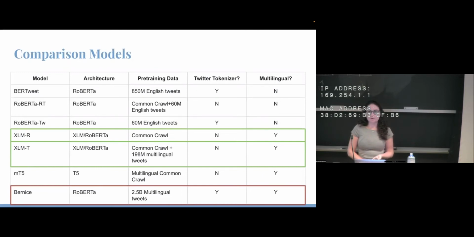These are very important comparisons because we get to evaluate the effect of completely training on in-domain data versus the secondary pre-training that XLMT does, and also whether or not having a custom tokenizer for tweets makes a difference versus just seeing a lot more data.